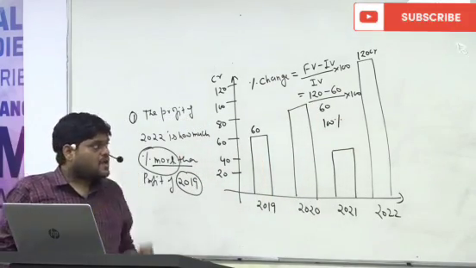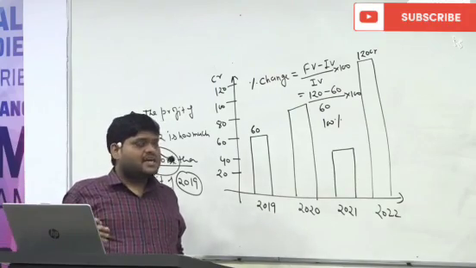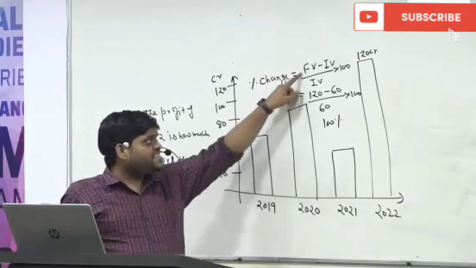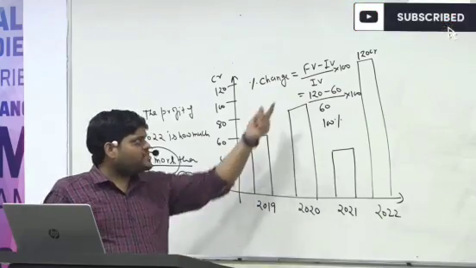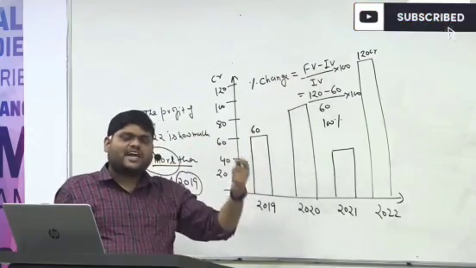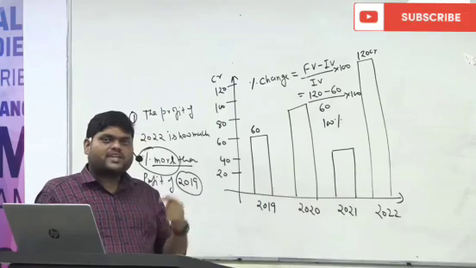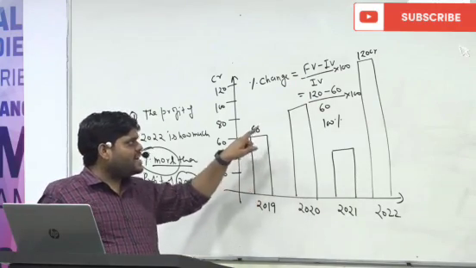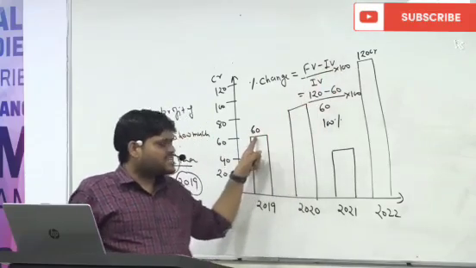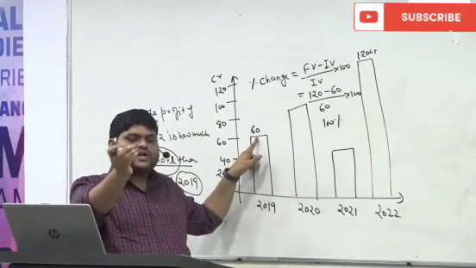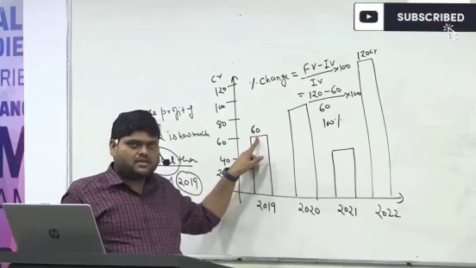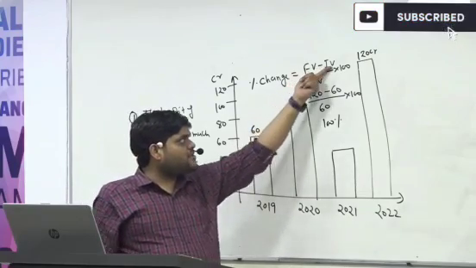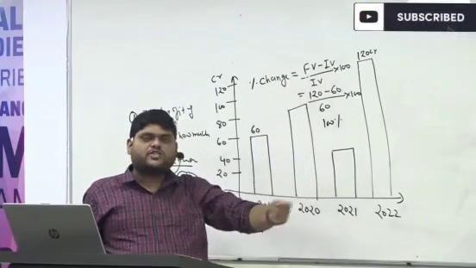Somebody was asking, sir, where will we use change upon initial value? That is the same thing, this is the change. What is change? Final value minus initial value. Instead of 120 minus 60, I can write directly 60. So final value minus initial value is equal to change.